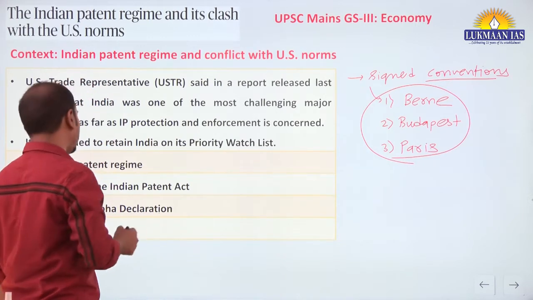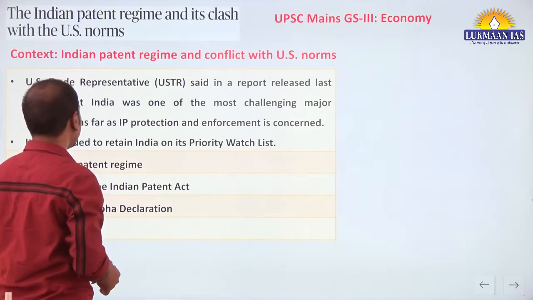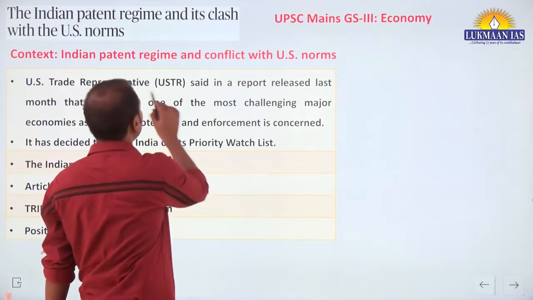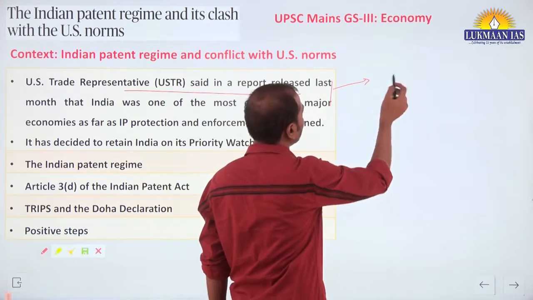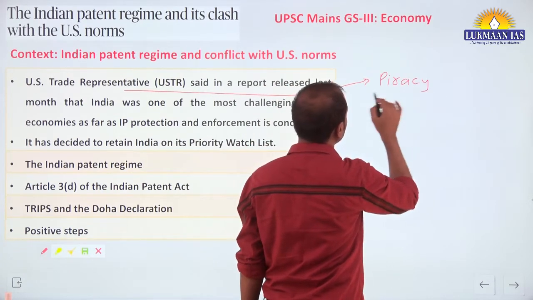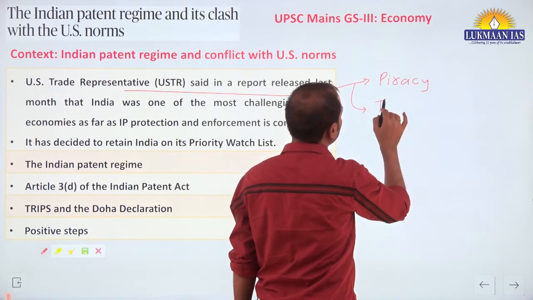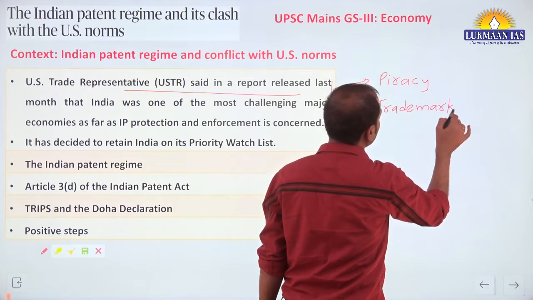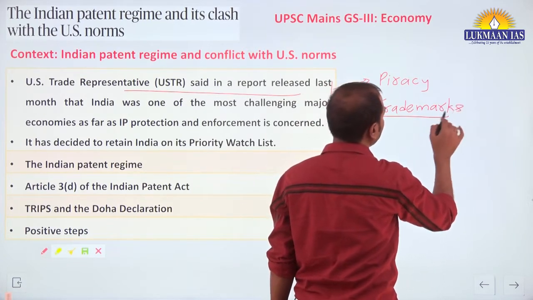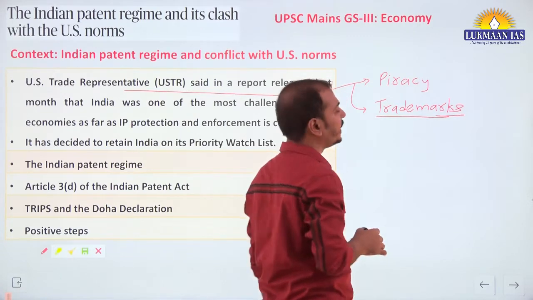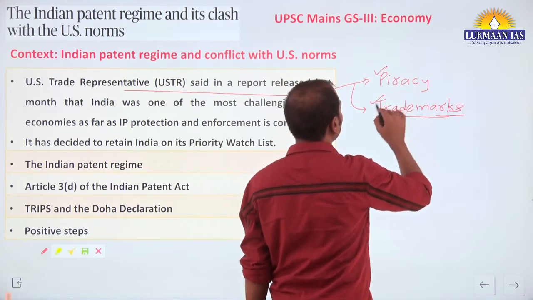Along with that, you should also know that there are concerns that the US raises here. Particularly we can talk about the issue of piracy, and violation of trademarks, dummy trademarks, is also being done in India. Piracy is very common in India.